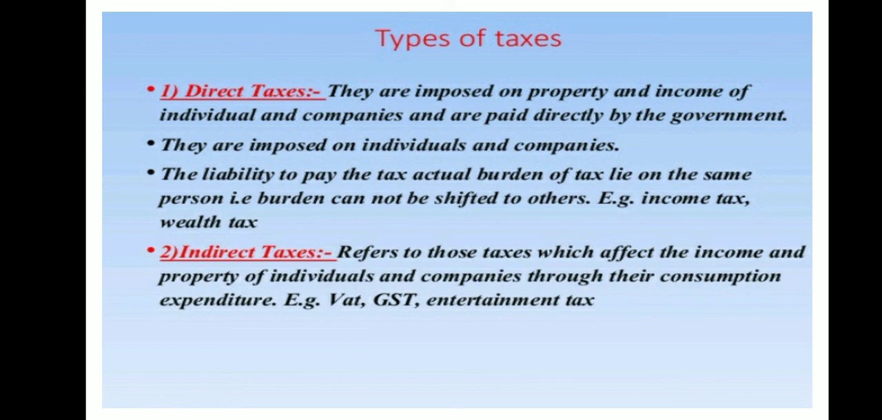Now as you know, again the taxes are of two types. Number one is direct tax. They are imposed on property and income of individuals and companies and are paid directly to the government. The liability to pay the tax and the actual burden of tax lie on the same person, that is income tax, wealth tax, right? Those who are liable to pay tax, they directly have to pay tax. In short, that's the reason the name is direct tax.